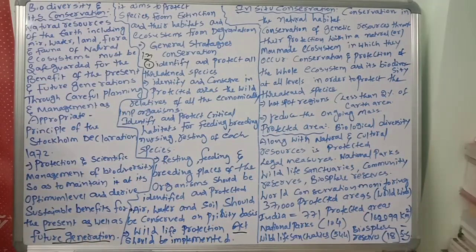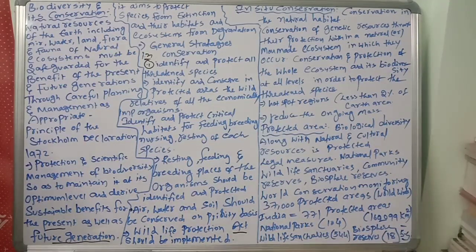And another thing, its biodiversity at all levels in order to protect the threatened species. For protecting threatened species, the total ecosystem and their habitats we have to protect. Where they are living, the total ecosystem, their habitats, everything. For what? To protect threatened species. That is called in situ conservation.